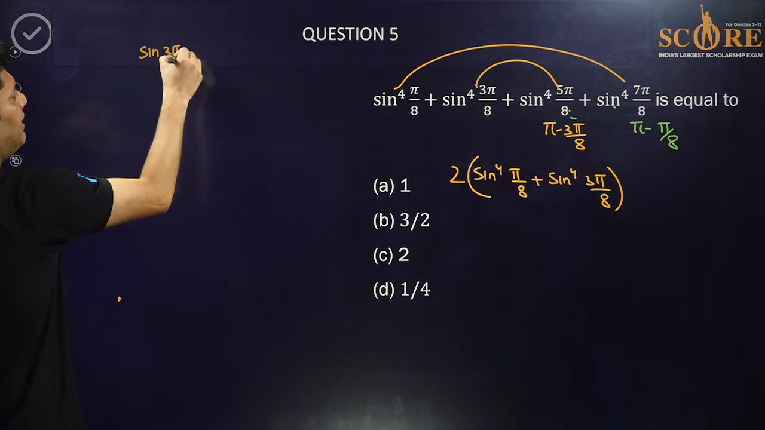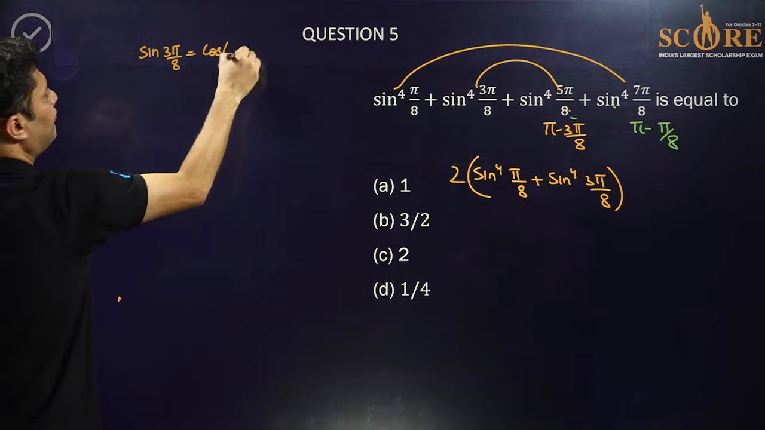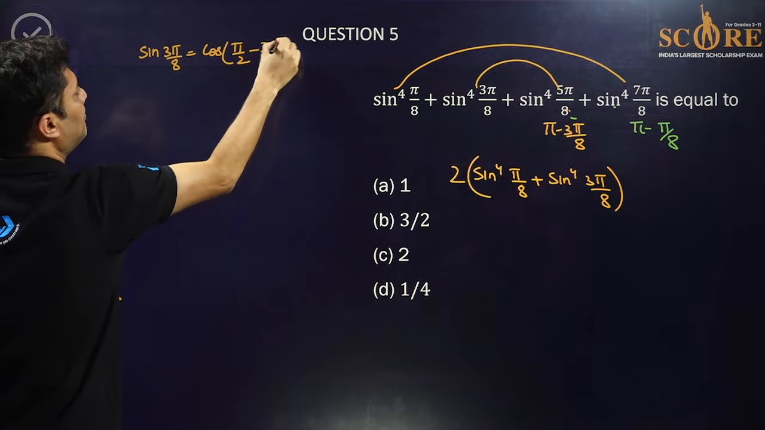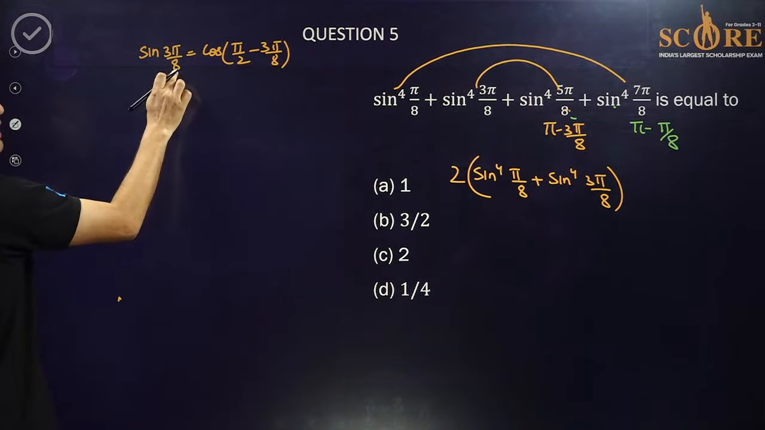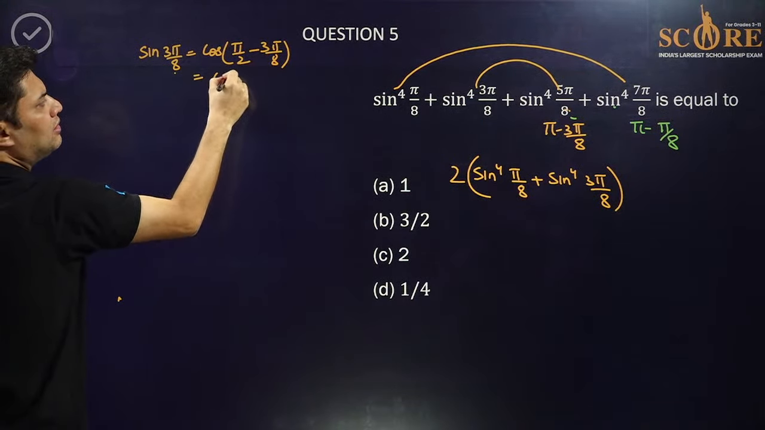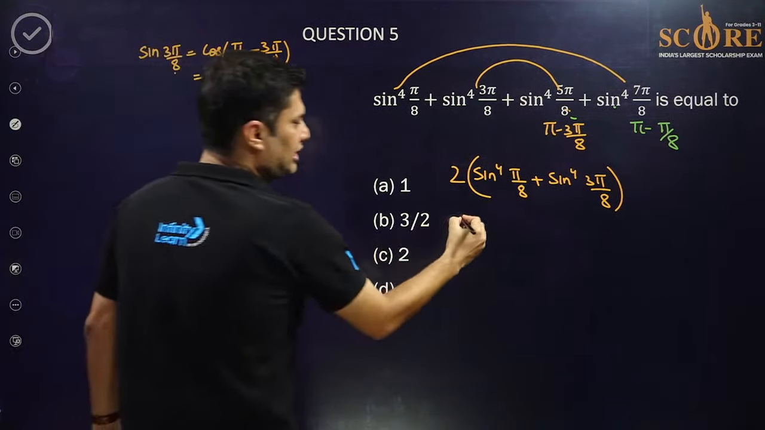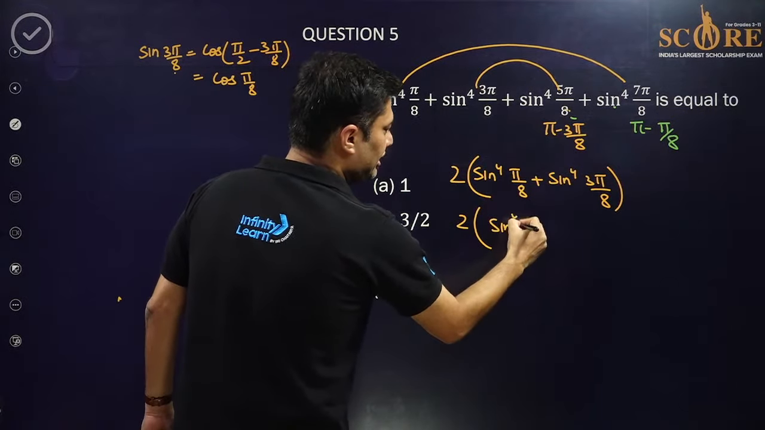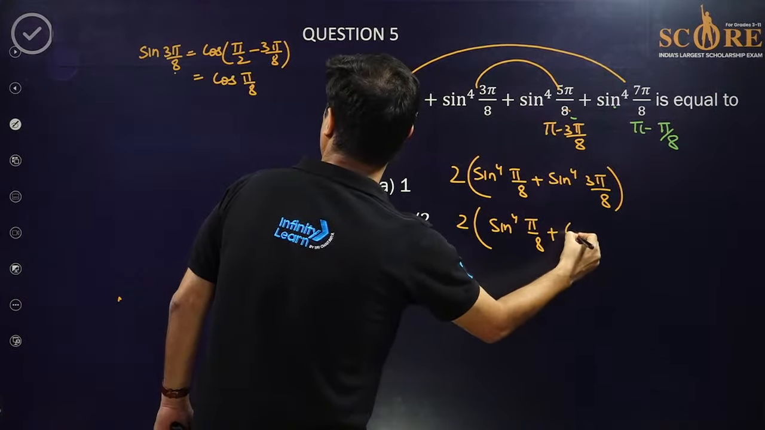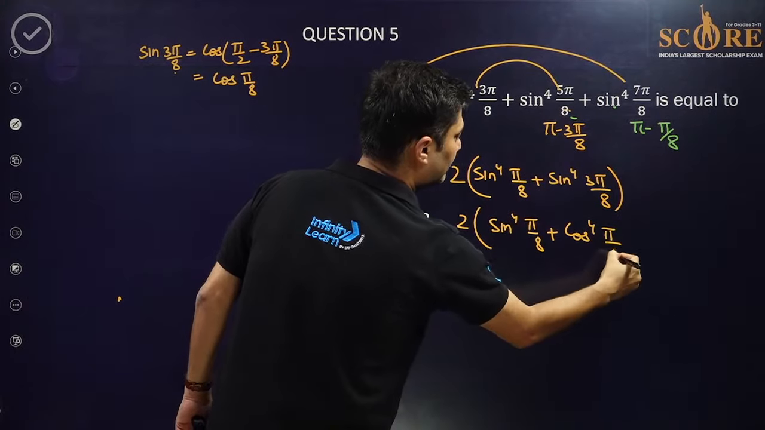Sine 3 pi by 8 is actually cos of 90 minus 3 pi by 8. See, sine theta is always cos 90 minus theta. So this is cos pi by 8. So next thing I would like to do is sine ki power 4 pi by 8 and this is cos ki power 4 pi by 8.